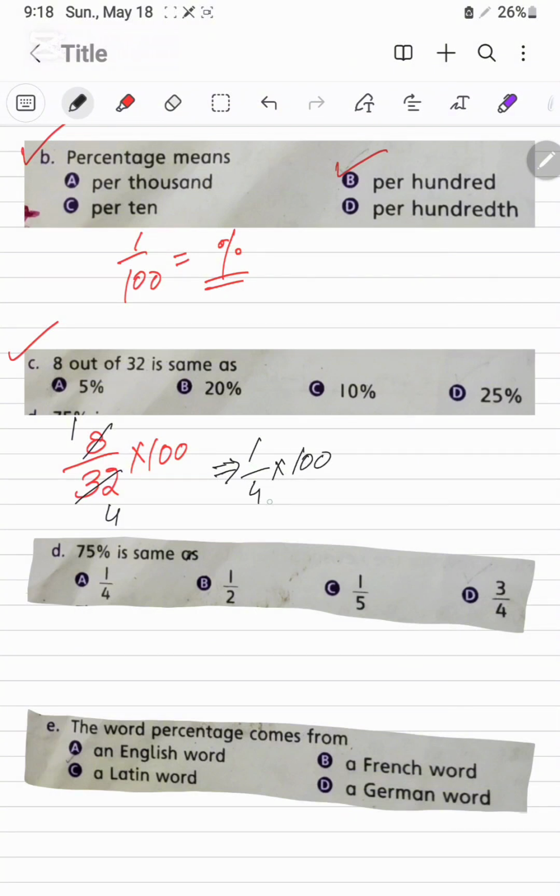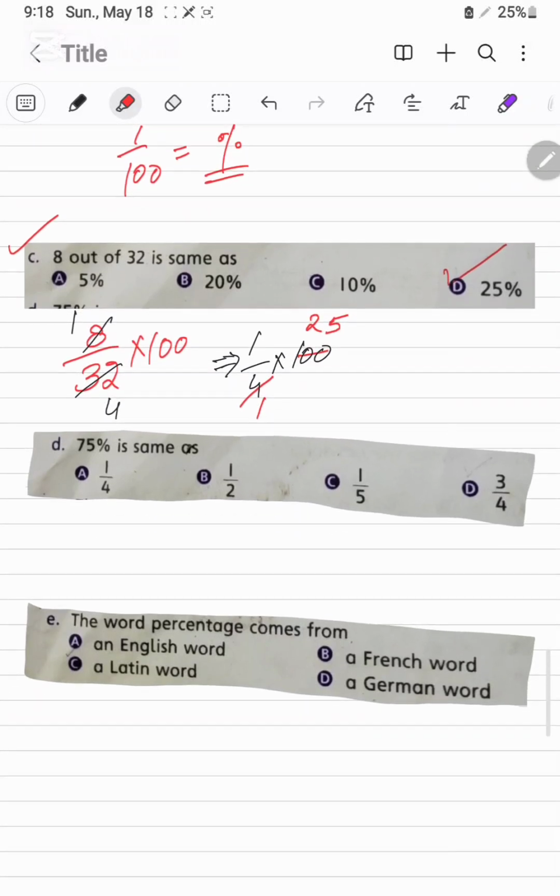We can also simplify this one. 4 ones are 4, 4 twos are 8, and 4 fives are 20. It will be 25%. So option D is the correct one.